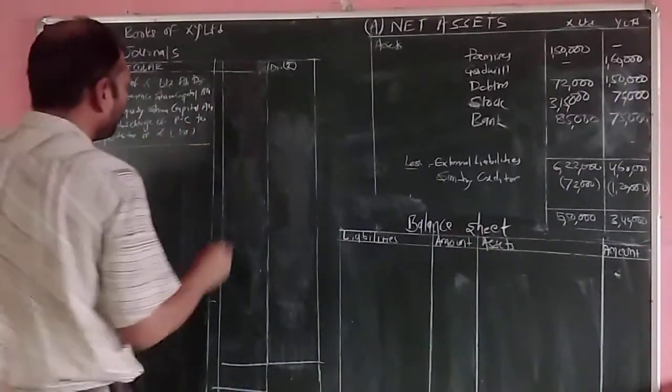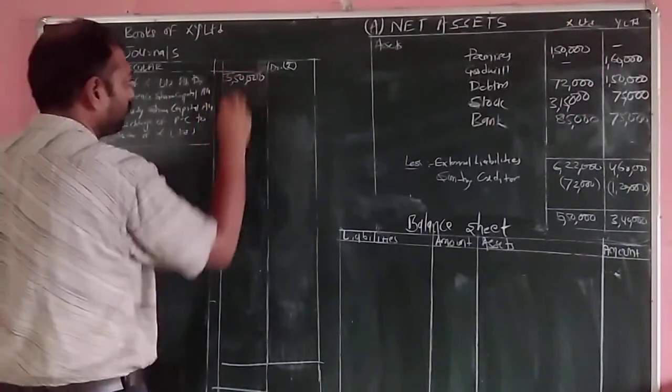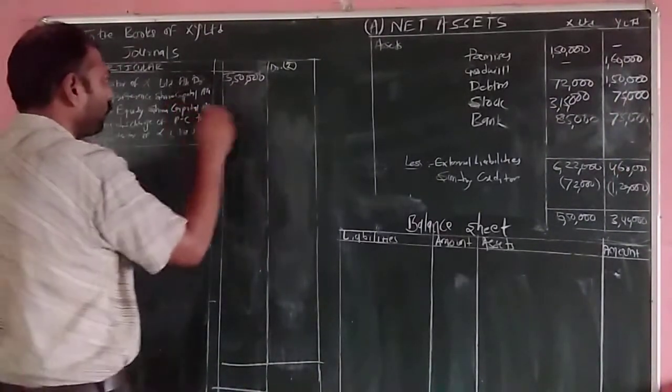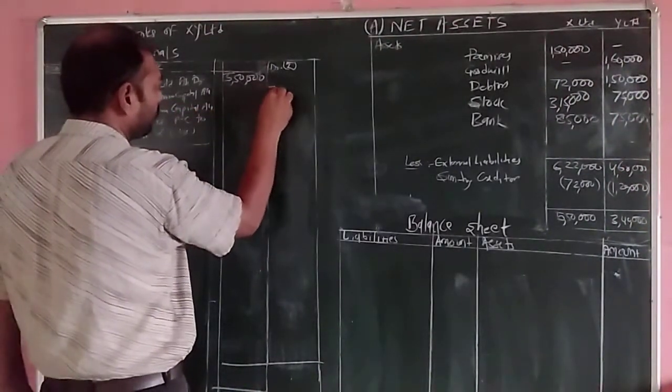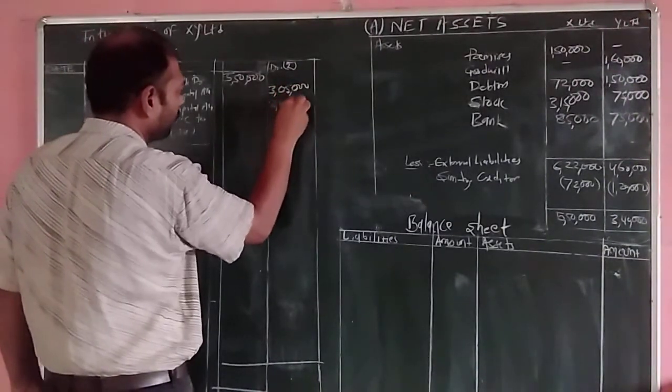The amount to be paid to the liquidator of X Limited is 5,50,000, and the amount of preference capital is 3,05,000, and the amount of equity capital is 2,45,000.